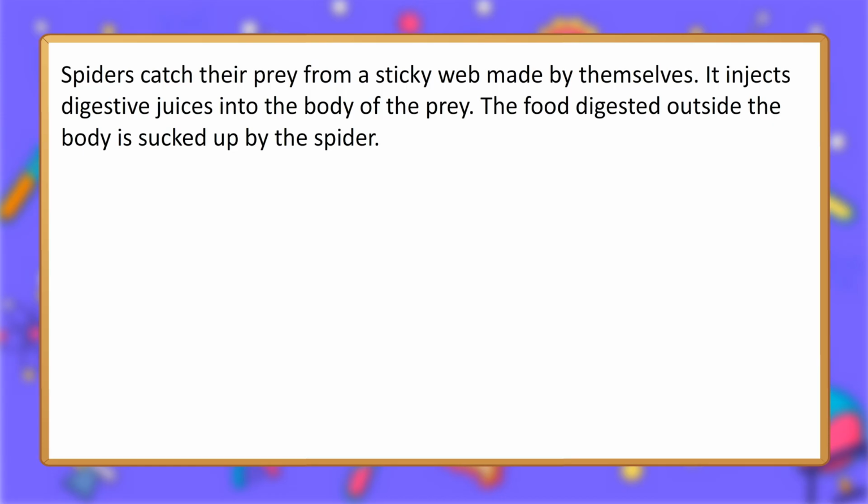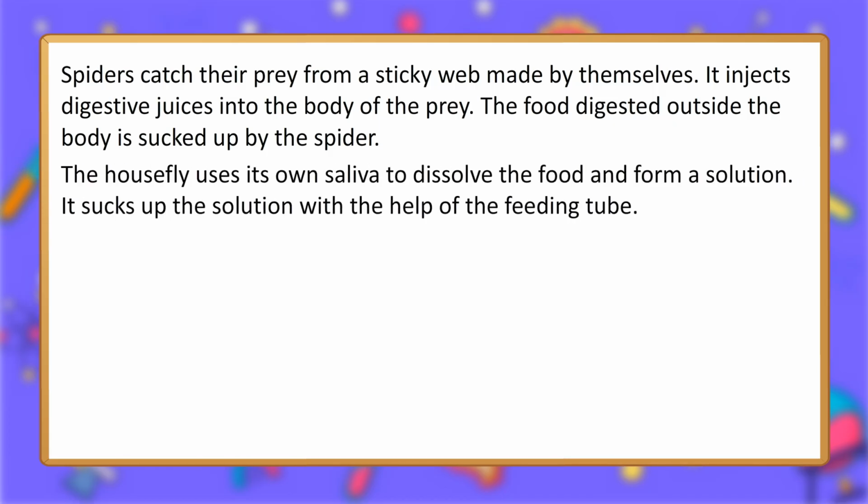It injects digestive juices into the body of the prey. The food digested outside the body is sucked up by the spider. The housefly uses its own saliva to dissolve the food and form a solution. It sucks up the solution with the help of the feeding tube.